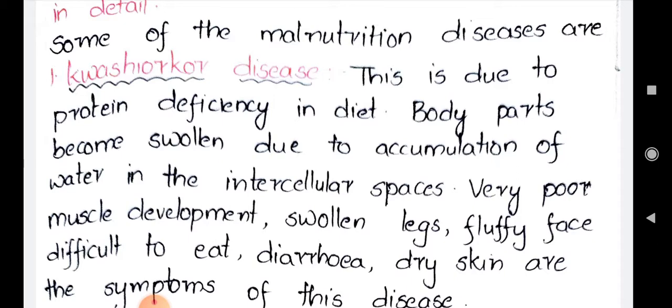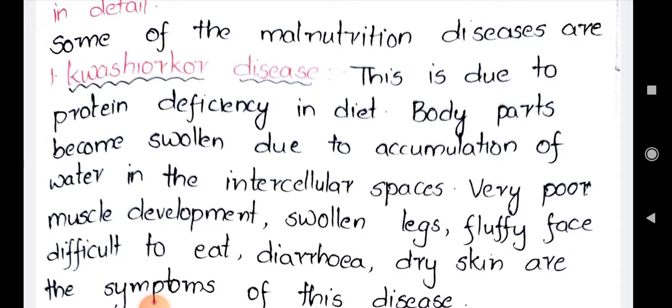So what is Kwashiorkor disease? This disease is caused due to protein deficiency. And what are the symptoms of this disease? The body parts become swollen. Generally it is observed in small children, their belly becomes so swollen due to accumulation of water. Their legs become lean, with very poor muscle development, nothing but the hands and legs will be very lean in nature, swollen legs, fluffy face.